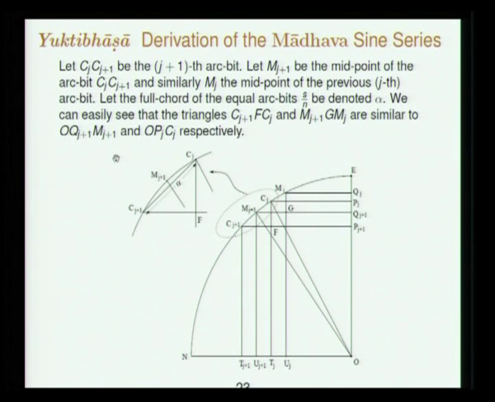Similarly OQj plus 1 Mj plus 1 and OPj Cj, the sides are parallel, so those are similar triangles. Using these, we denote the chord associated with the arc bit Cj Cj plus 1 as alpha.